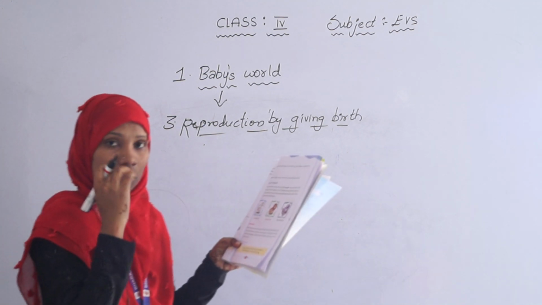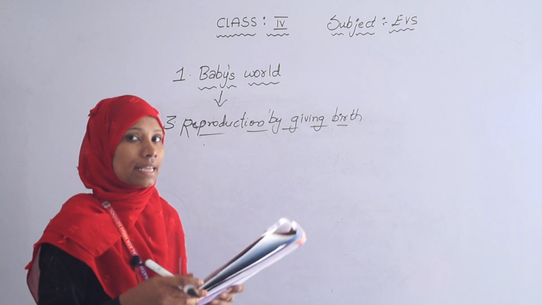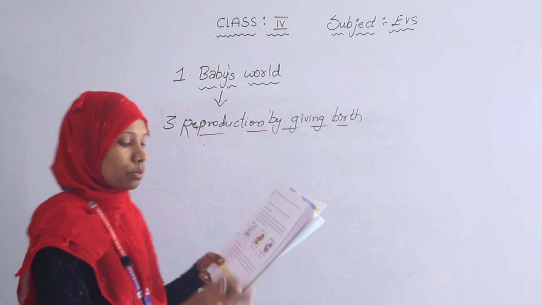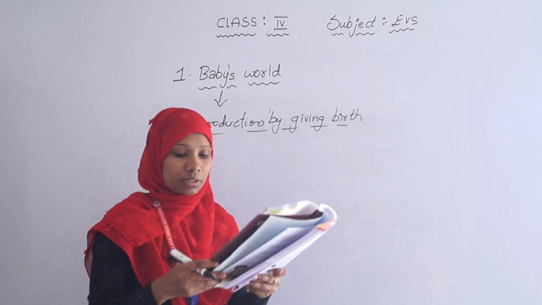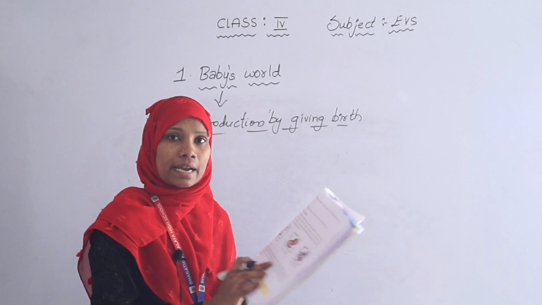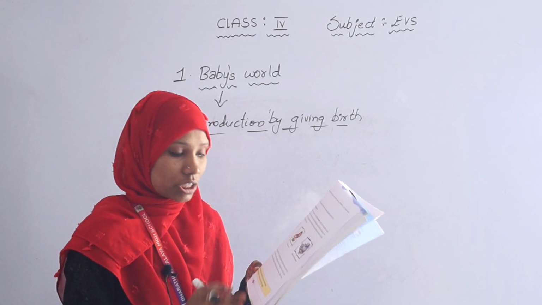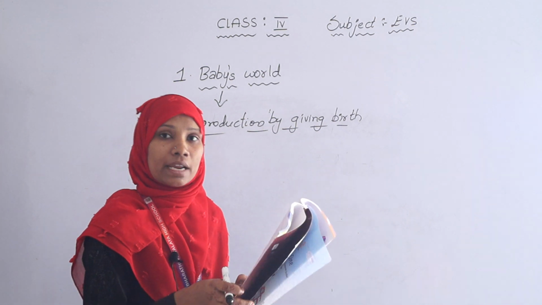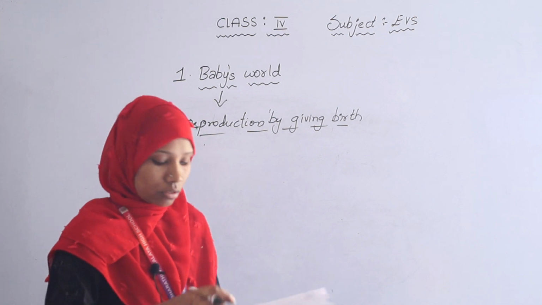Human beings also reproduce by giving birth. Human beings are also called mammals. So human beings reproduce by giving birth. The baby develops inside the mother's womb. A tube joins the baby to the mother and carries oxygen, food and liquid to the baby for its nourishment. The baby takes about 9 months to fully develop. After that the baby is born.